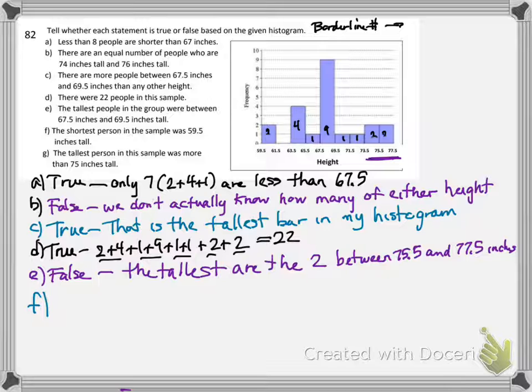F says the shortest person in the sample was 59.5 inches tall. This bar contains people from 59.5 to 61.5. If there is someone 59.5 inches tall, he is the shortest. But just because the bar contains that distance, all those heights, doesn't mean there's anybody who is that height. Maybe both of those people are 61 inches tall. They'd still fit in there, and there would be nobody 59.5 inches tall. I'd have to say false.